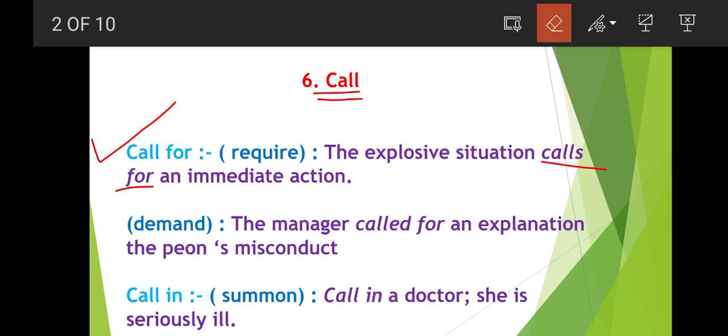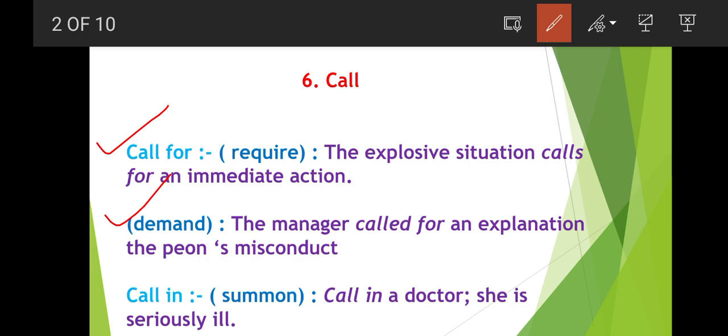Next is demand. Demand is also for call for. Call for means to require or to demand. I call for a table means I demand a table in the classroom.